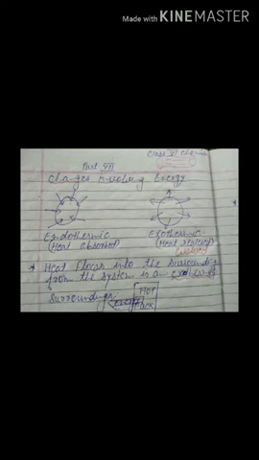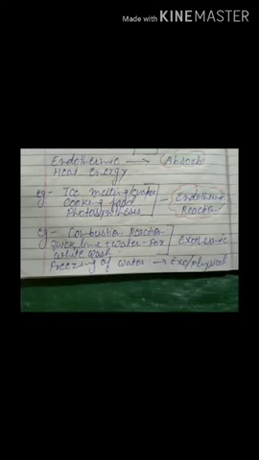So that is why if you keep the ice outside, then what will happen? It will melt. Okay, so let's see further the example of exothermic or endothermic.